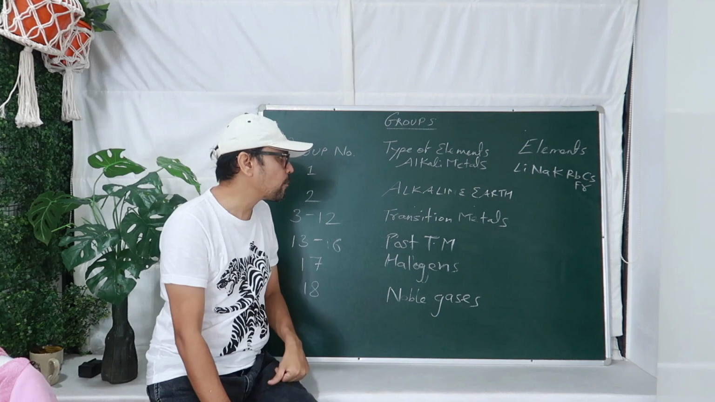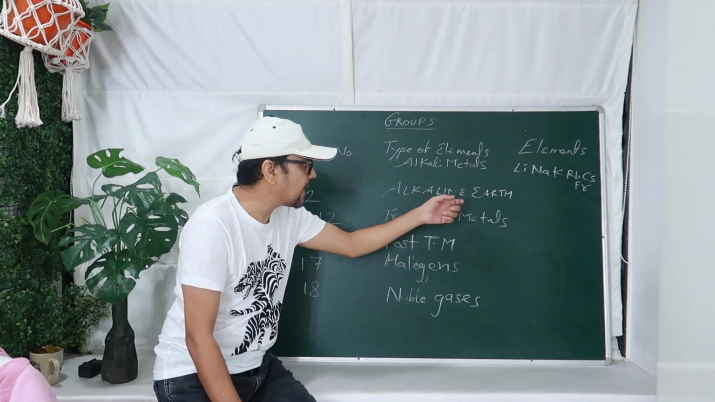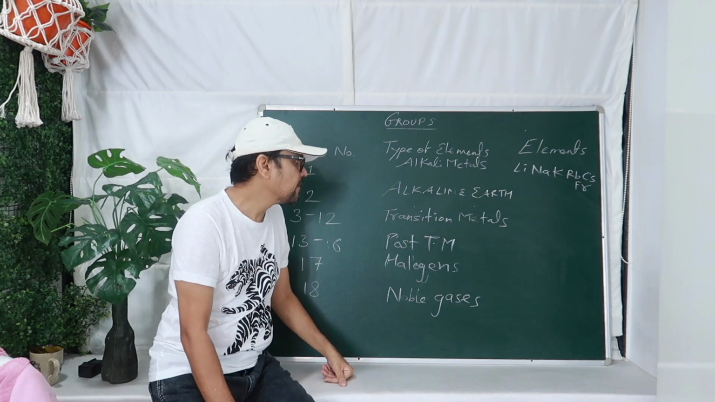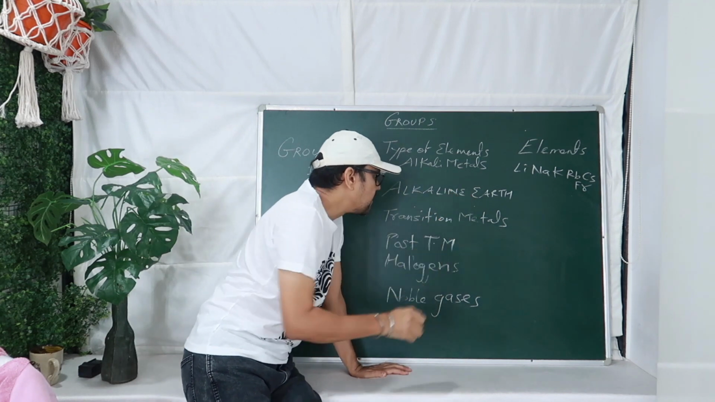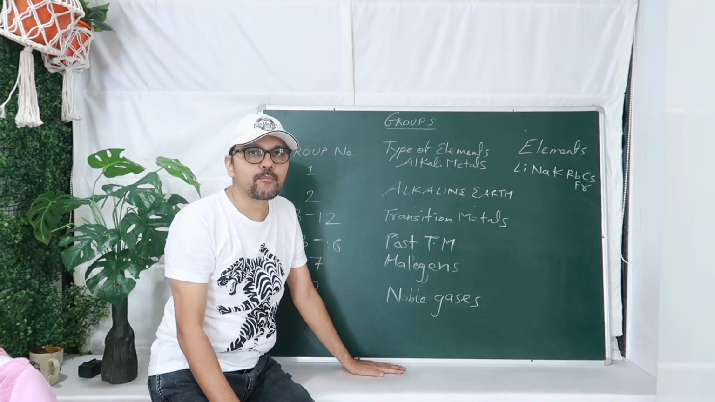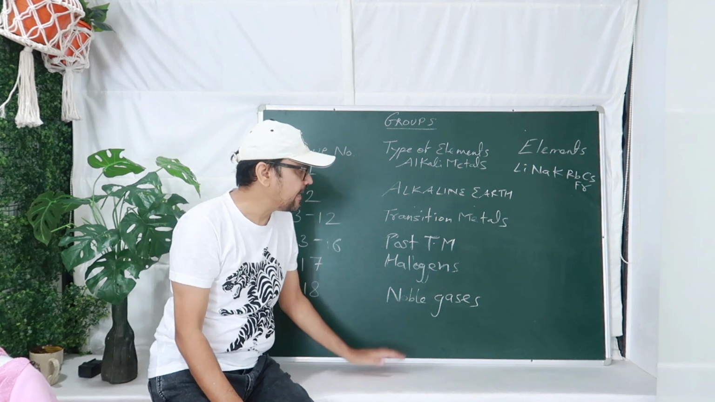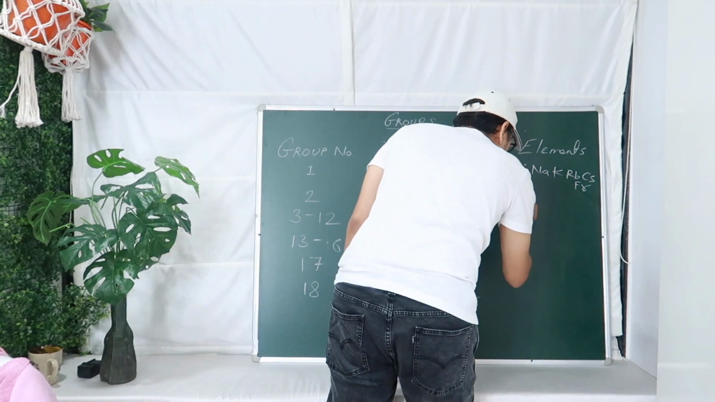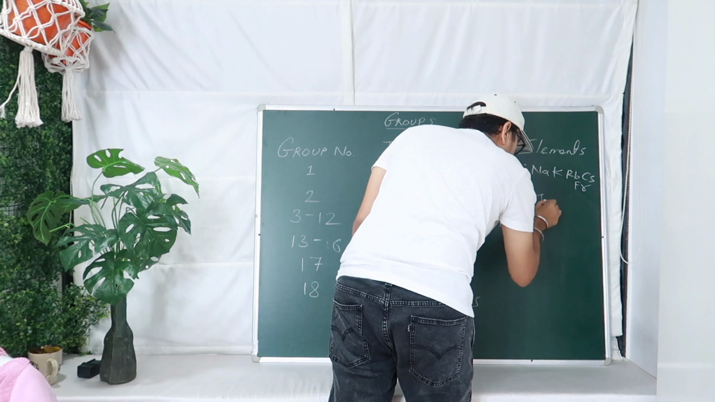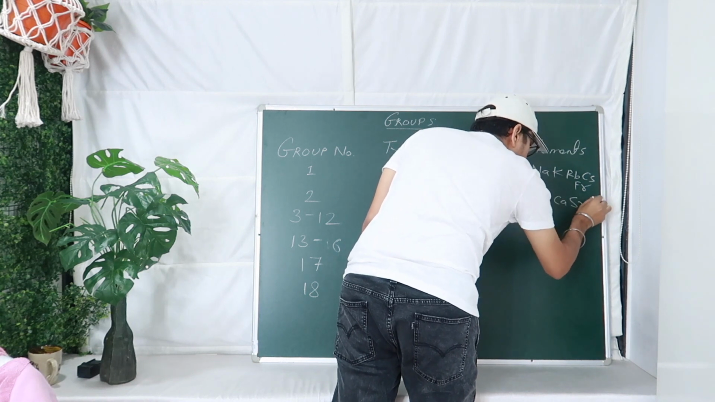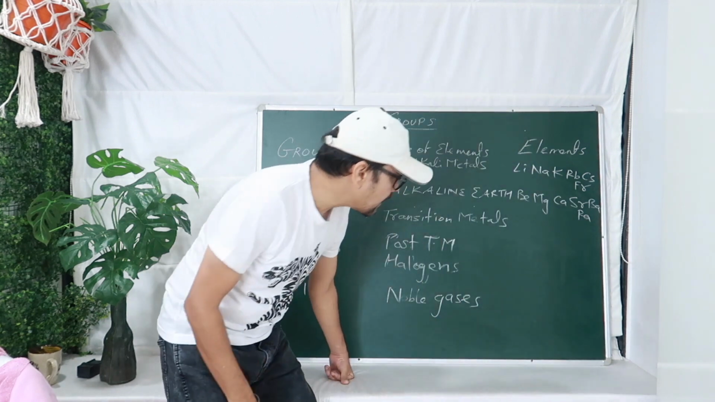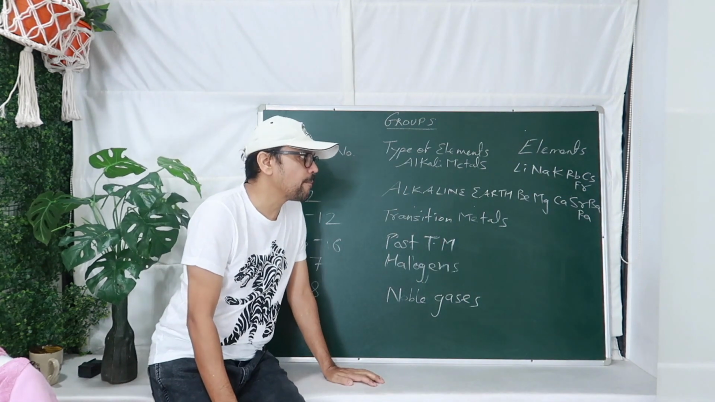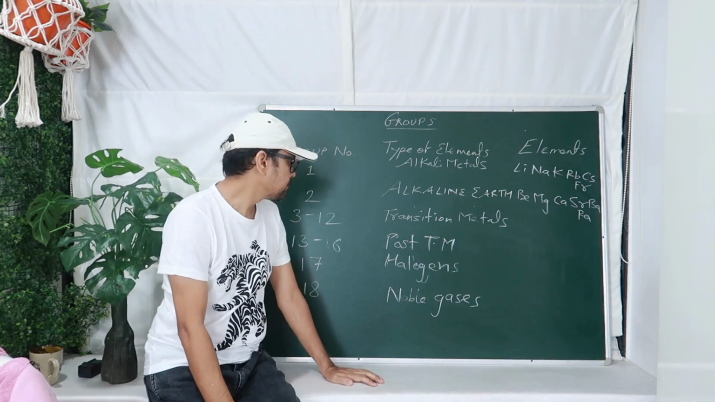उसी के बाजू में है group 2, and group 2 को बोलते हैं alkaline earth metals. Okay, alkaline earth metals because all of them are present under the earth's crust, of course except beryllium, and they are basic in nature. Who comes under it? बेटी मैगी का सर 12. Beryllium, magnesium, calcium, strontium, barium and radium.